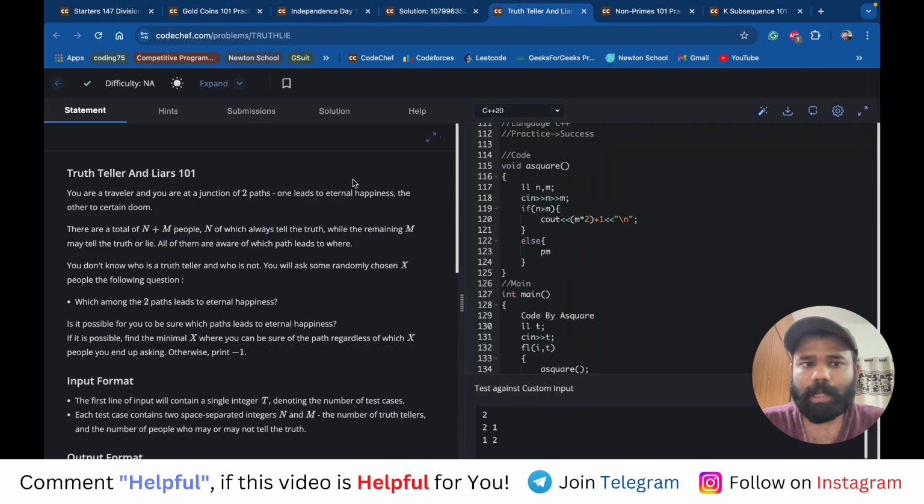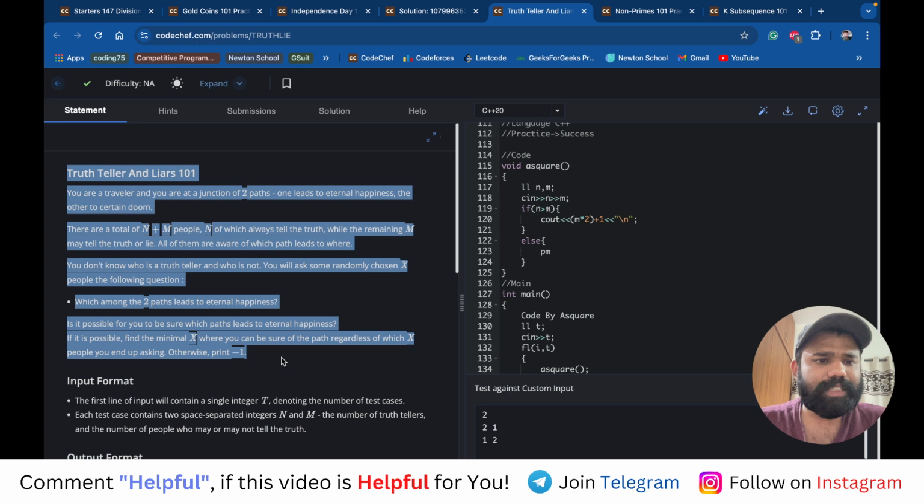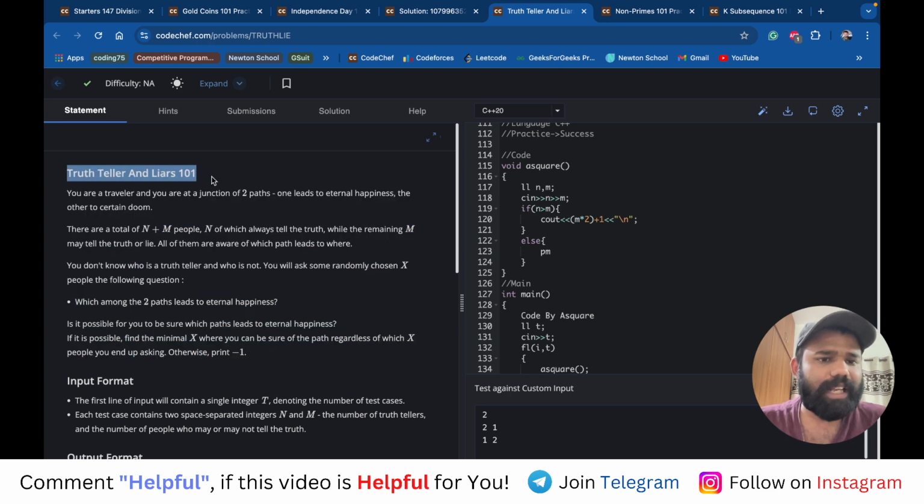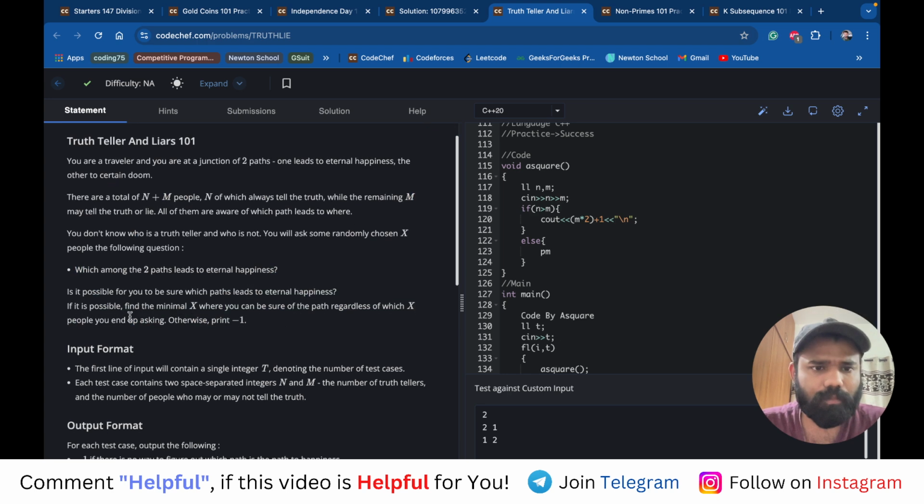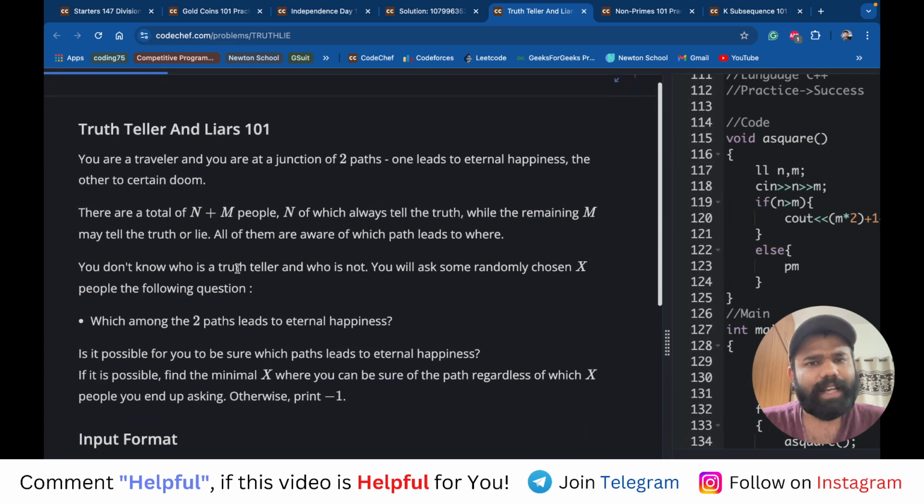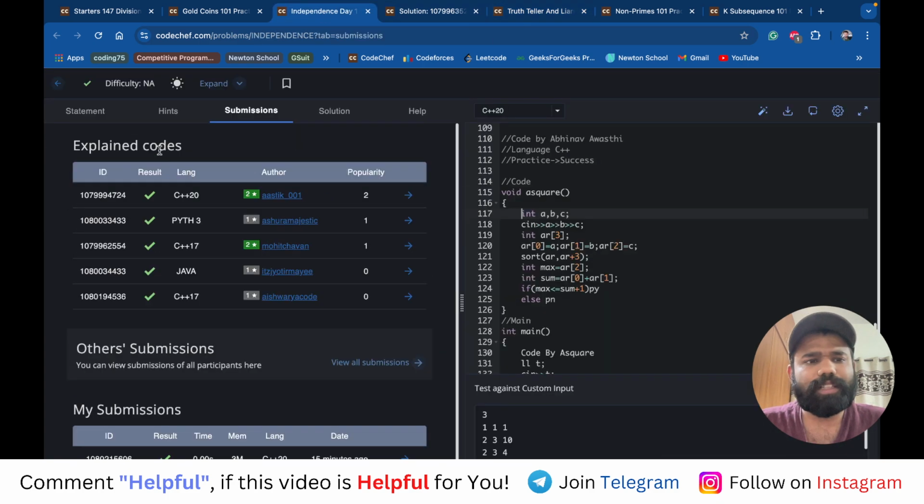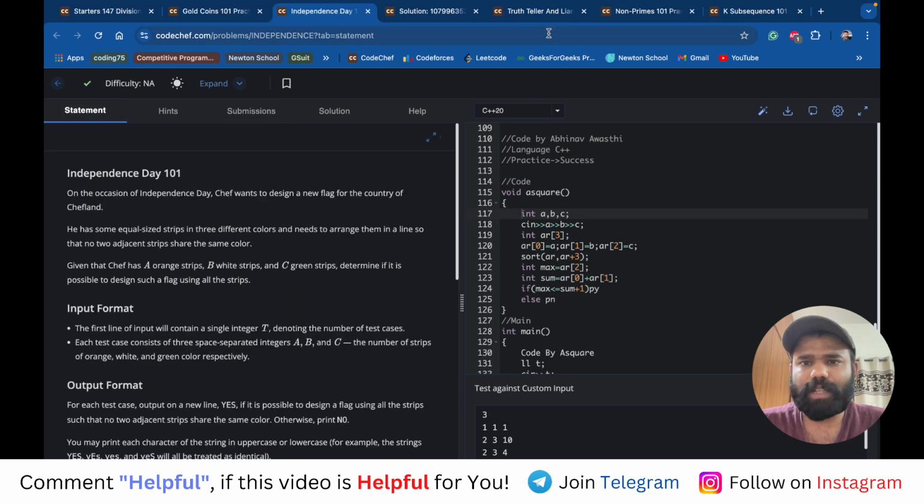Amazing. Moving forward, this is the code. This code says truth teller and liars 101. This says that, again, both of these problems are, I will say, logic based problems. So let's discuss what the problem is.